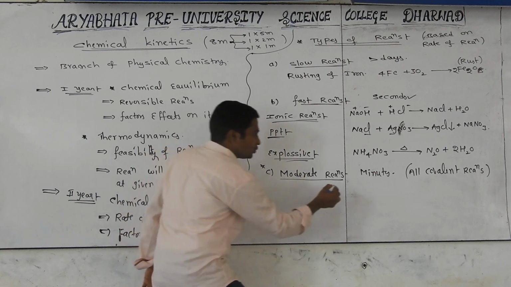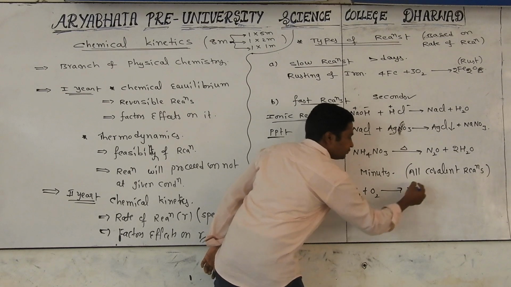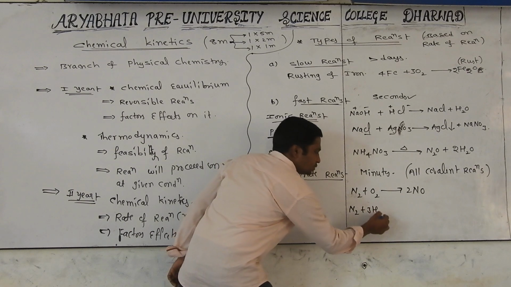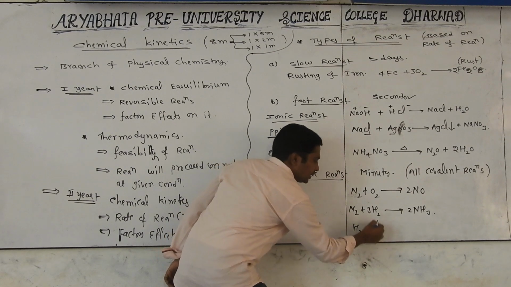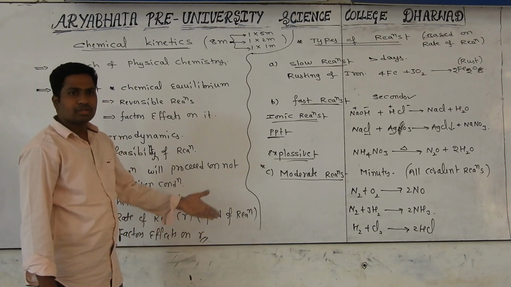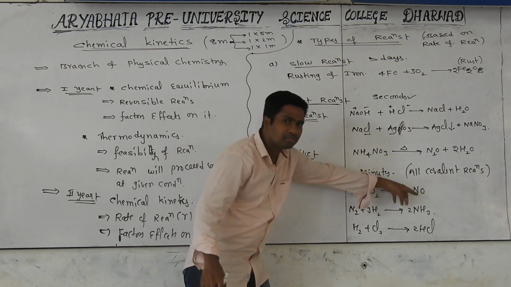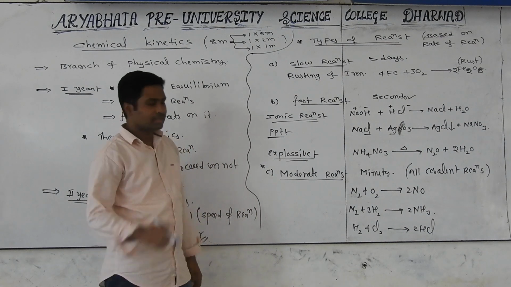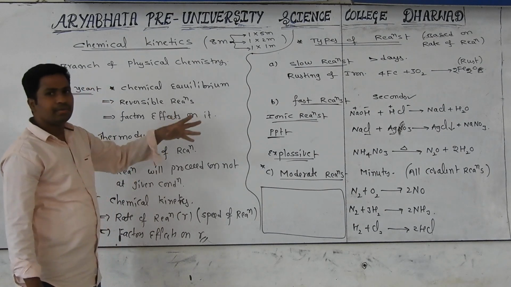Can I give some examples? For example, N2 plus O2 gives rise to 2NO. Now take covalent compounds: N2 plus 3H2 gives rise to 2NH3. H2 plus Cl2 gives rise to 2HCl. All are reactions involving covalent compounds, thus they are called covalent reactions. Here bonds break down and bonds have to form. All these things happen within minutes. That's why they are called moderate reactions. Here one important point is coming. Is chemical kinetics applicable to all or any one, and why?